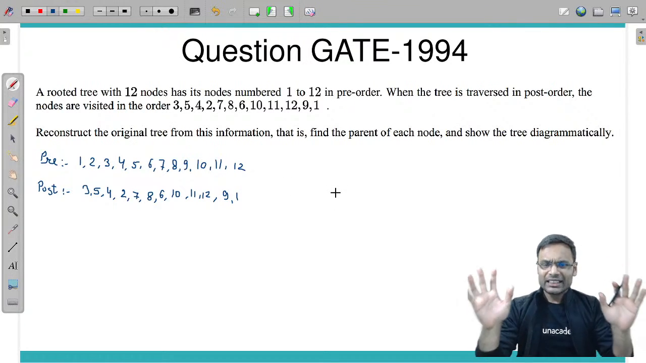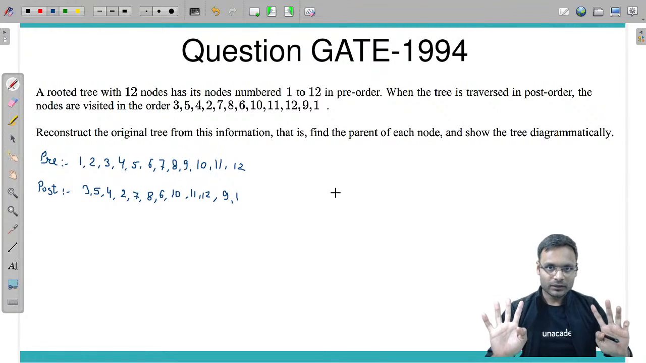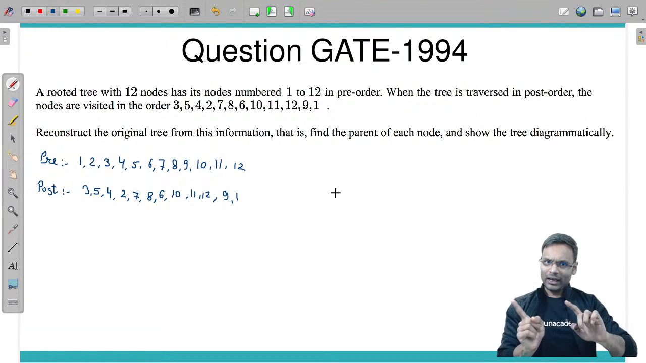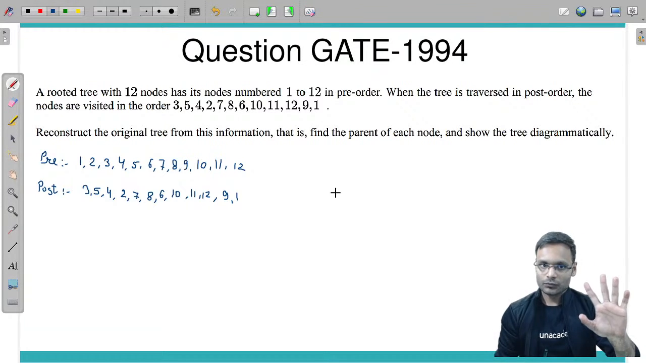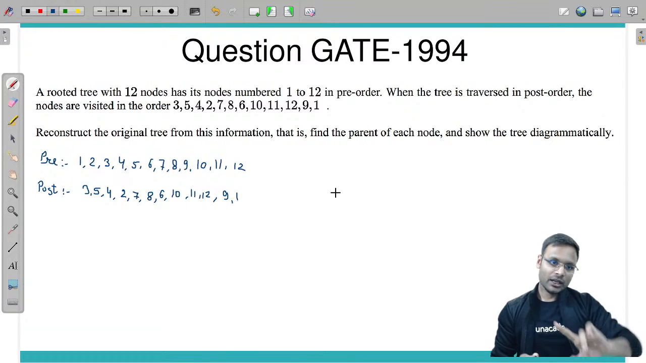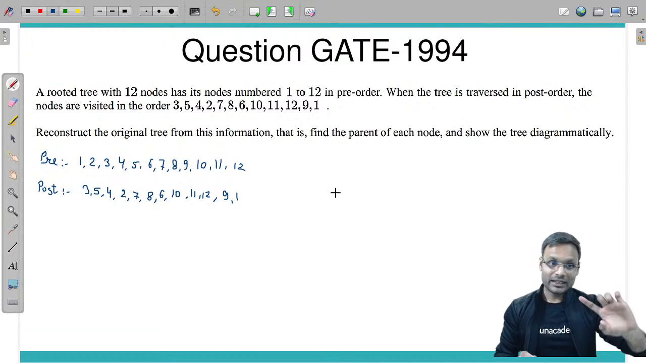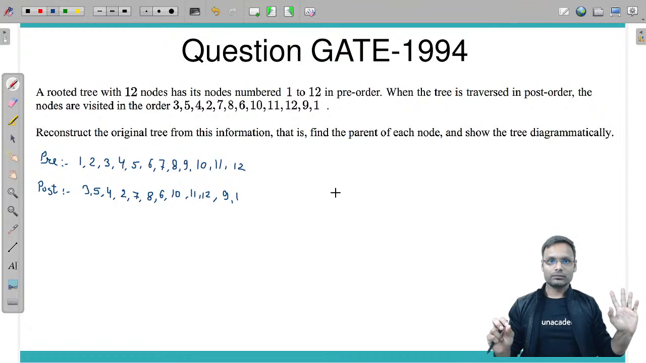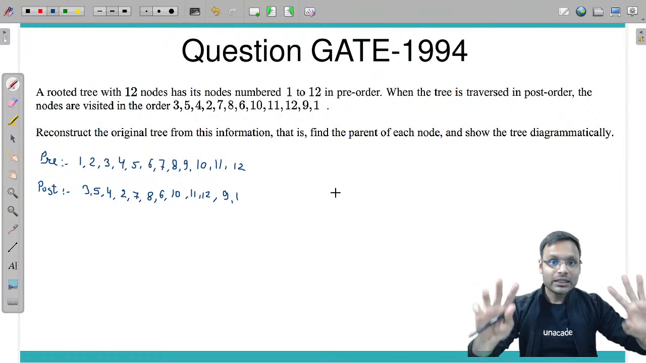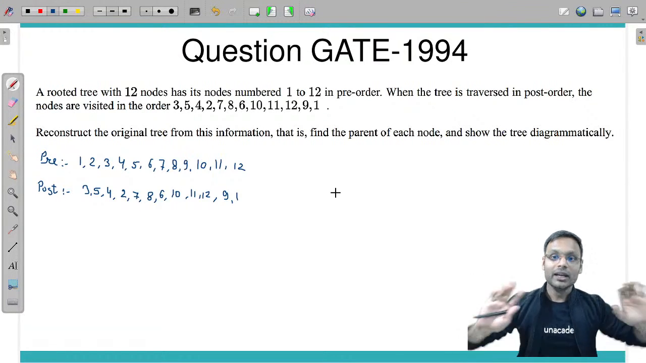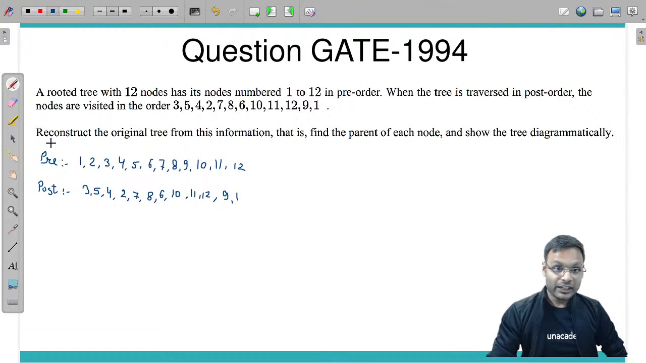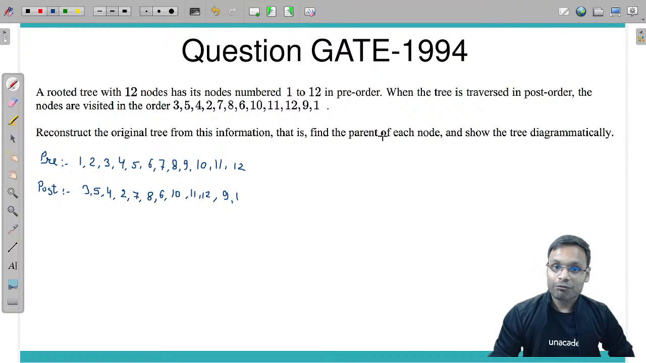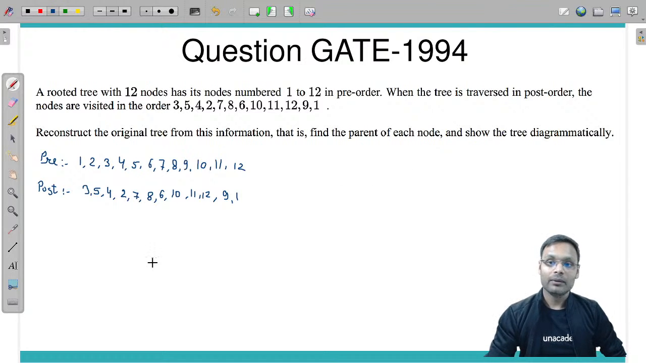Now we know that when pre-order and in order are given, we can construct a tree. When post order and in order are given, we can construct a tree uniquely, right? Pre-order and in order, unique tree. Post order and in order, unique tree. But here they have given pre-order and post order, so we can't have a unique tree. Fine, that is there in my mind. Let's see what exactly they are going to ask. Reconstruct the original tree from this information, find the parent of each node, and show the tree diagrammatically.